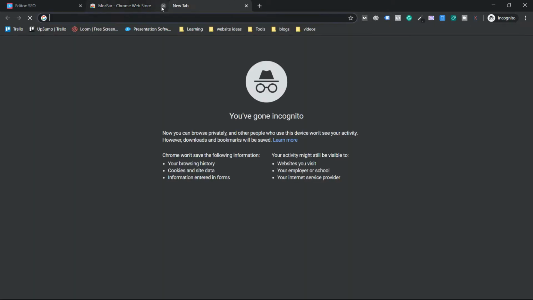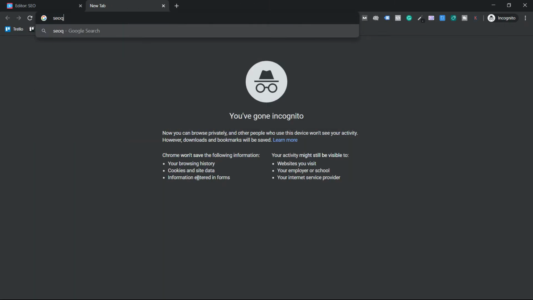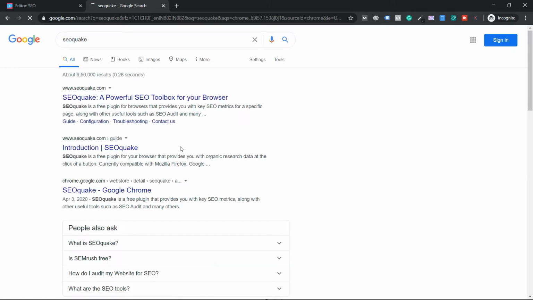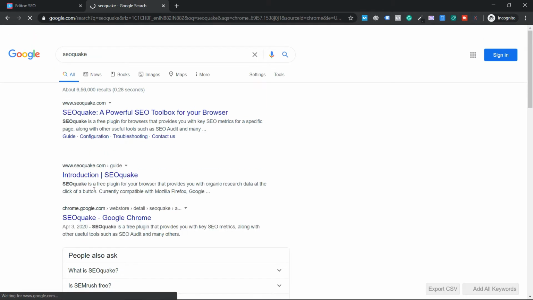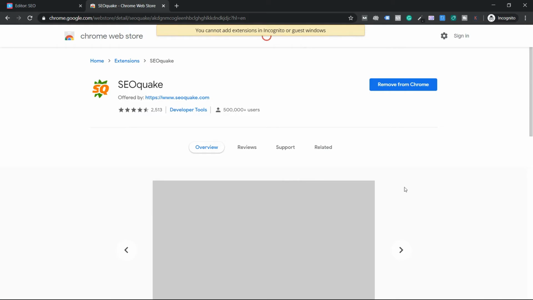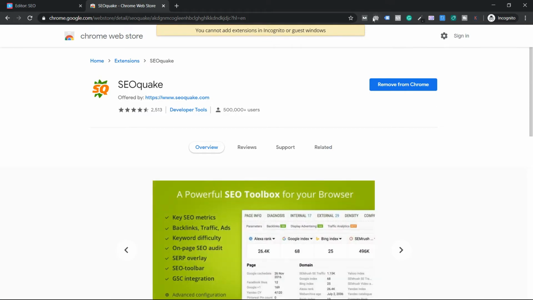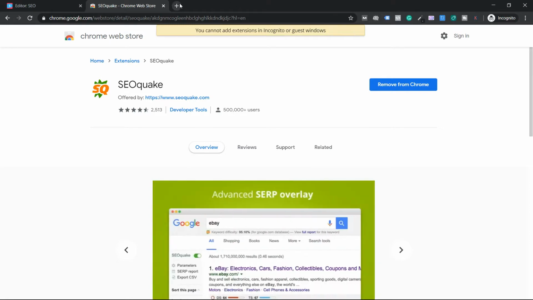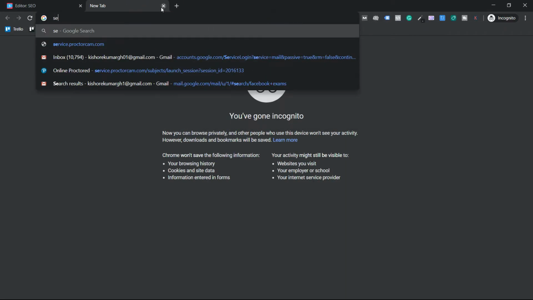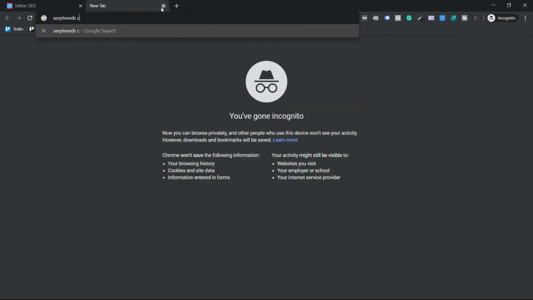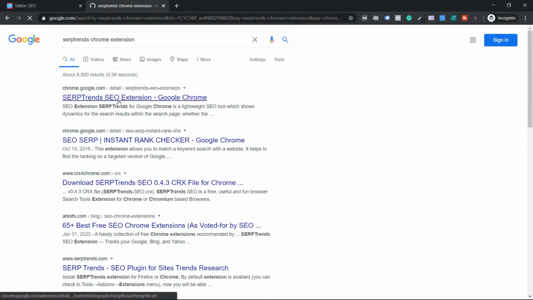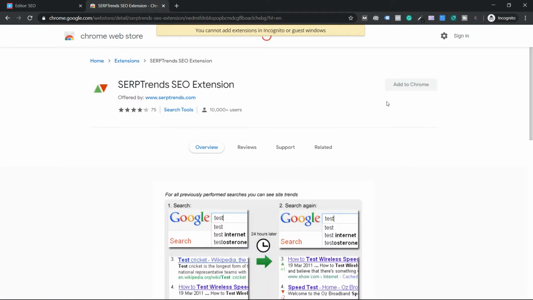The next Chrome extension I want you to use is called SEO Quick. Just search for SEO Quick. It's a Chrome extension, of course, on chrome.google.com. So this is the one. Click on the third one and there you go. Just make sure you install it. I have already installed it, so for me it's not required. For you guys, make sure you install this Chrome extension. And the last one I want you to install is the SERP Trends Chrome extension. Click on the first one, and this is the one, guys, I want you to install.